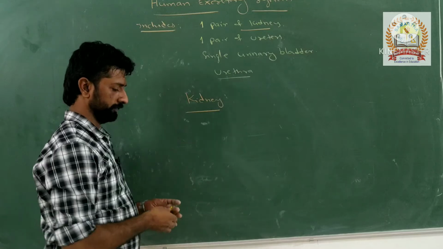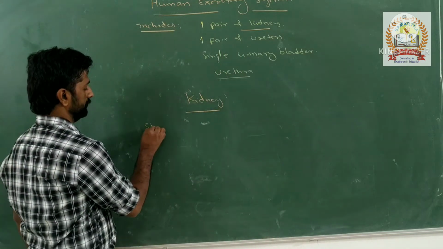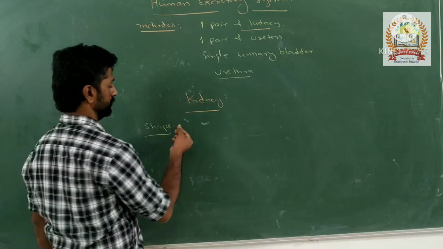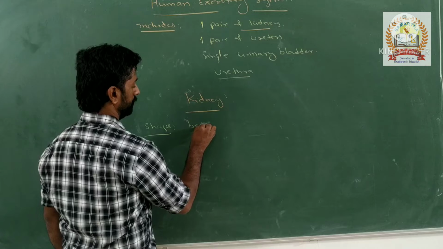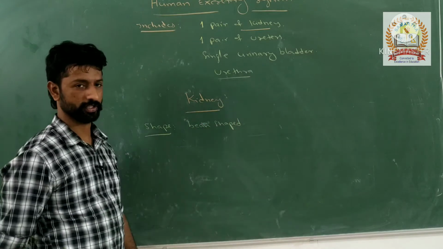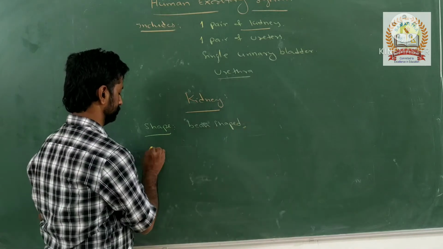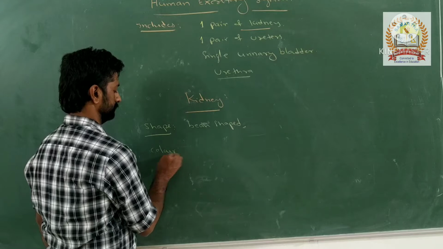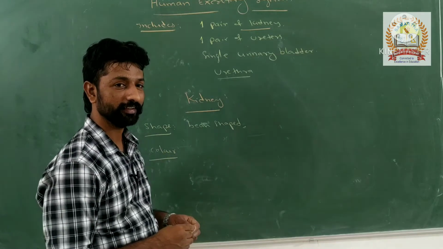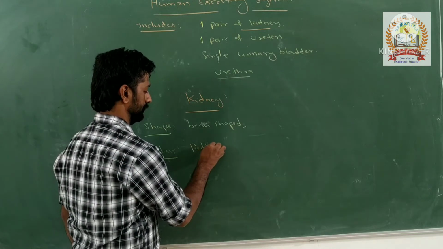Kidney. What is the shape of the kidney? These are bean shaped, right? Bean shaped. What about their color? Someone said blue. What is the color here? Reddish brown. So the color is reddish brown.